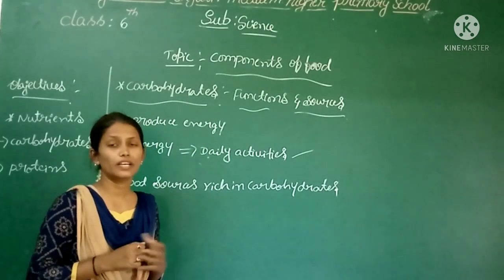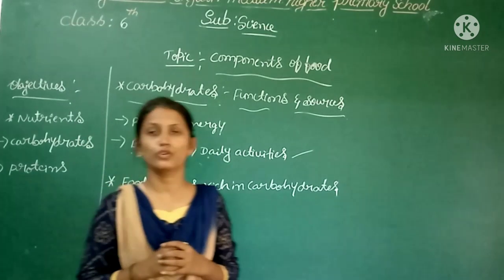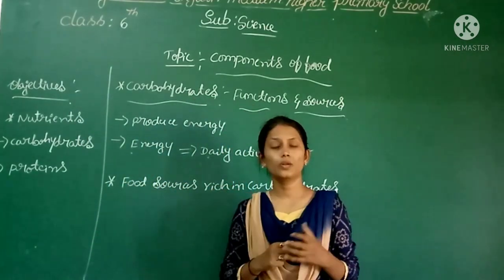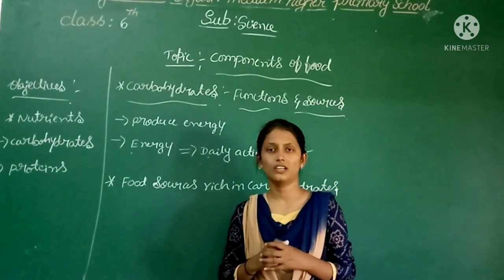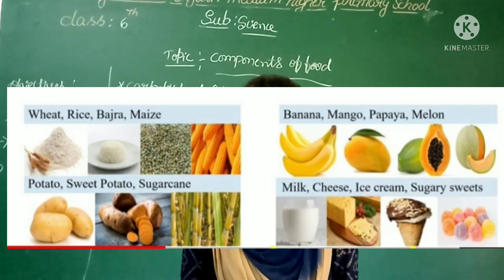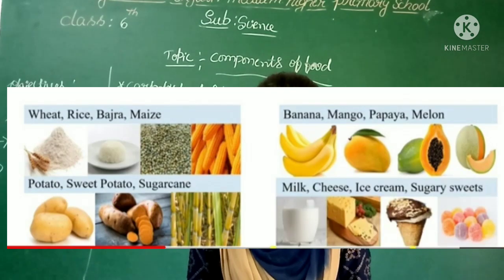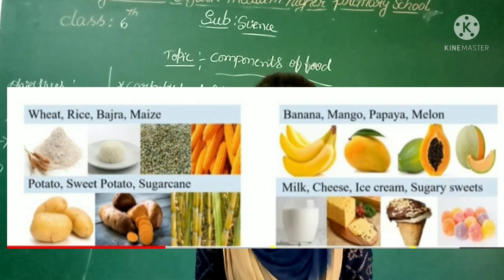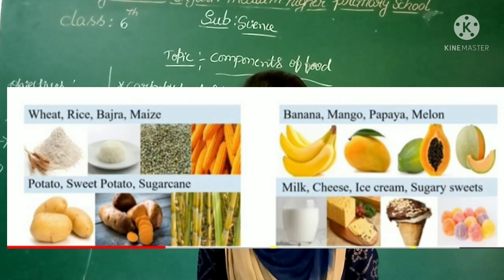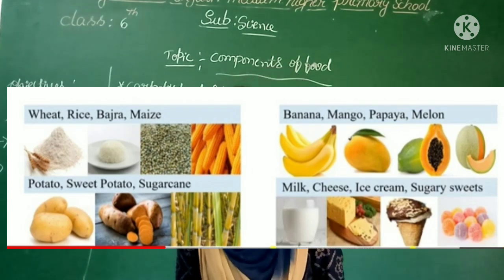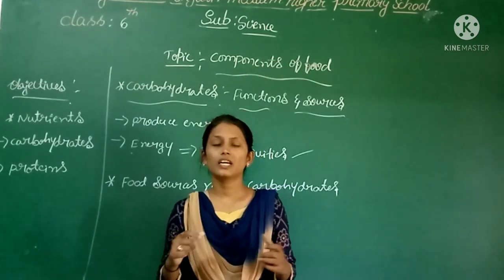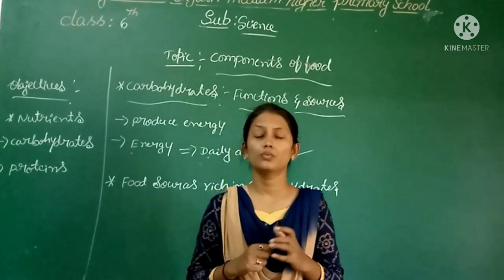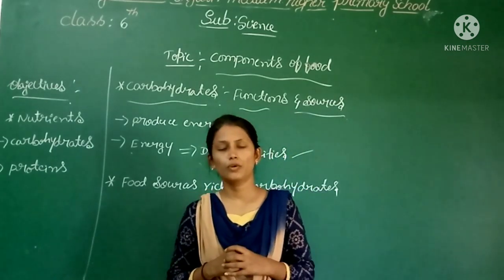Here carbohydrate can be found in some food sources. For example, wheat, rice, etc. Look at this picture. Carbohydrates are found in wheat, rice, bajra, maize, banana, mango, papaya and muskmelon. These are some of the food sources which are rich in carbohydrate.